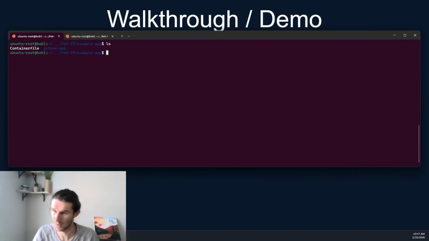So we're both in the same directory for both shells. This one has our container file. Okay, scratch that. That was a terrible start.